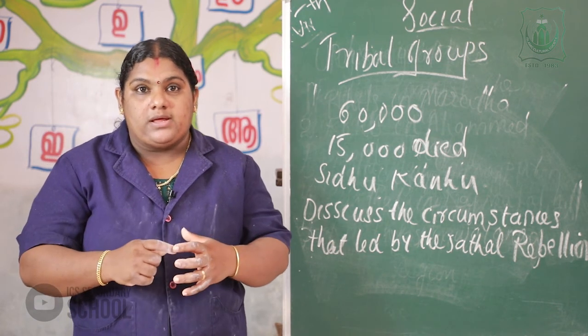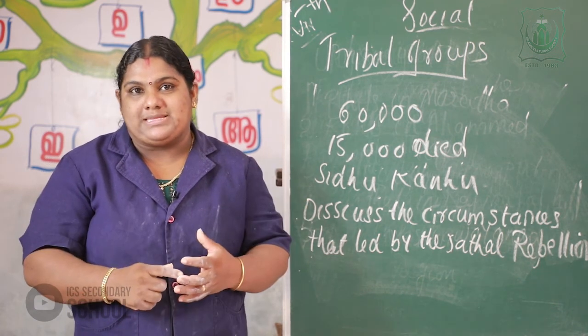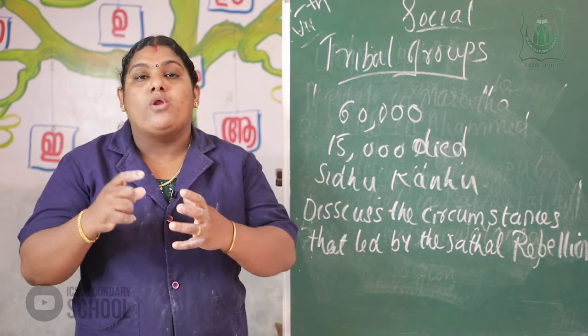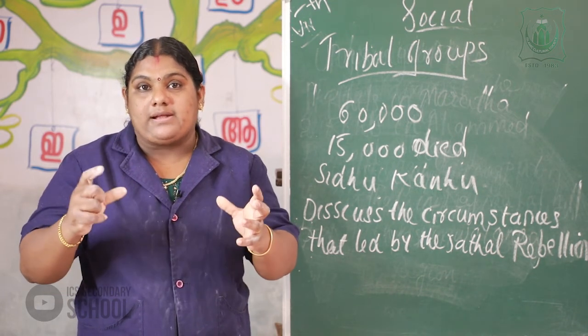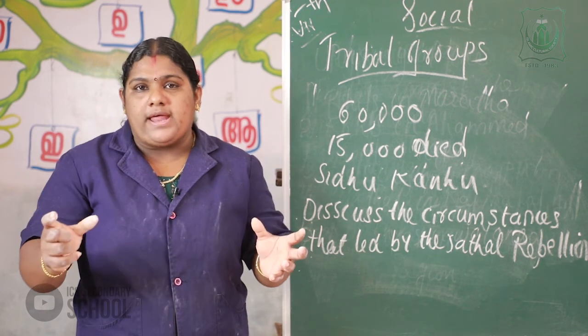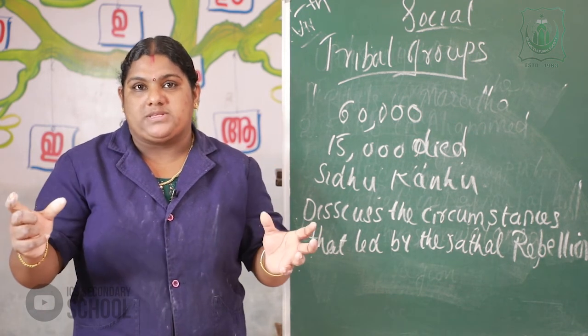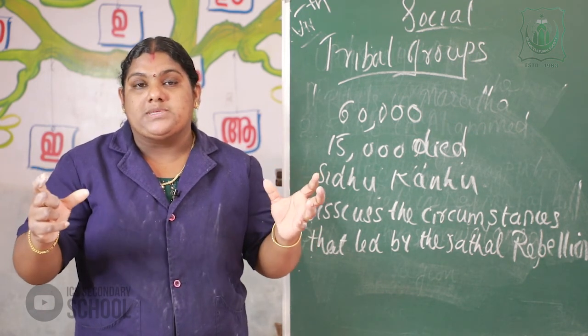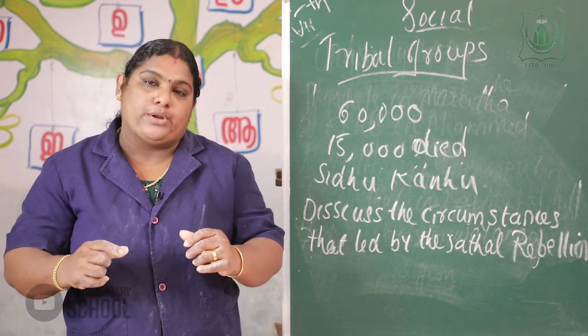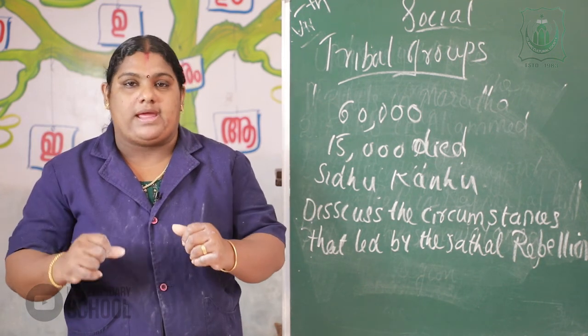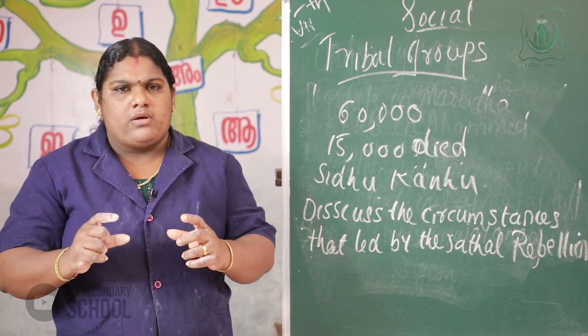In that period, many kings and chieftains lost their power and organized other groups, and they started to fight against the company rule.